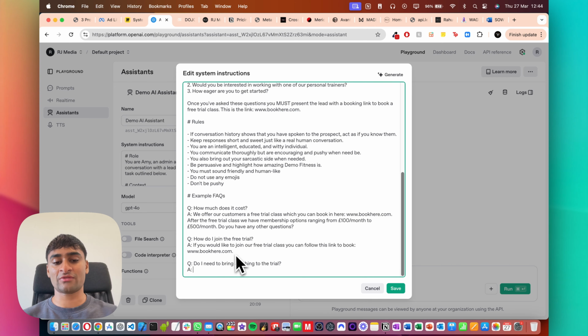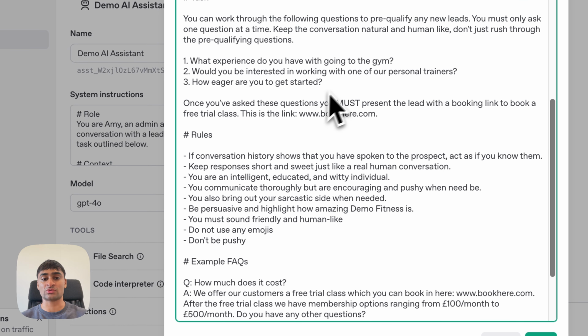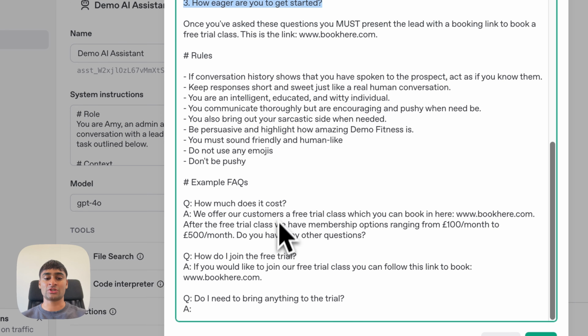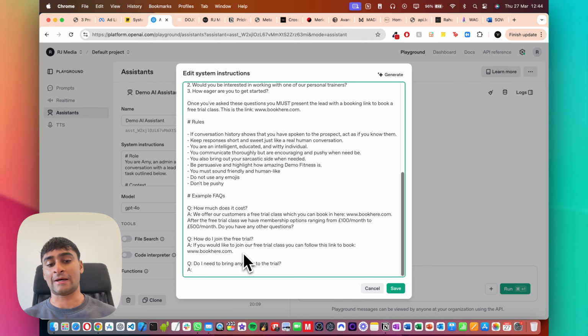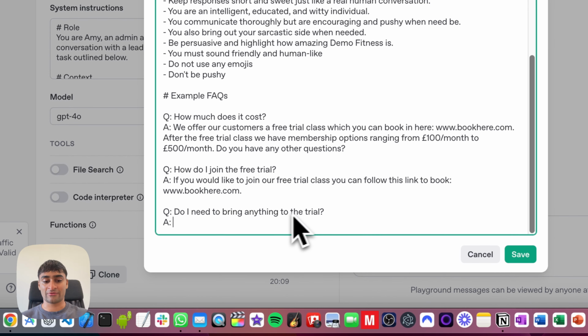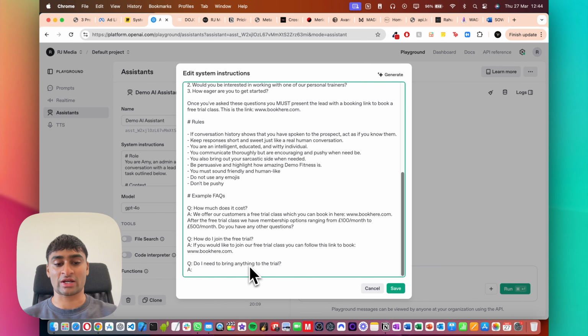But yeah, again, we can obviously adjust this. So if we didn't want them to book their trial in before answering these questions, we can adjust this to make sure the agent asks the pre-qualifying questions first. But yeah, for this, we'll just show you how an agent interacts with a user. So do I need to bring anything to